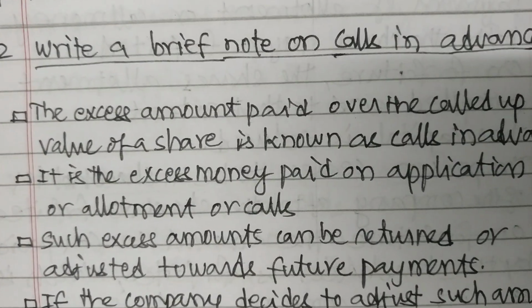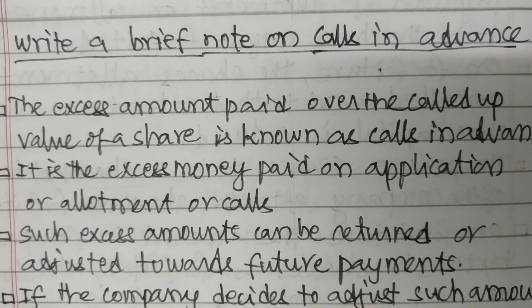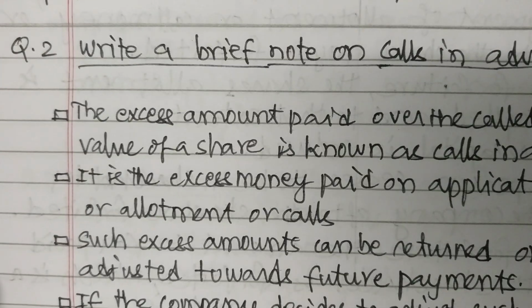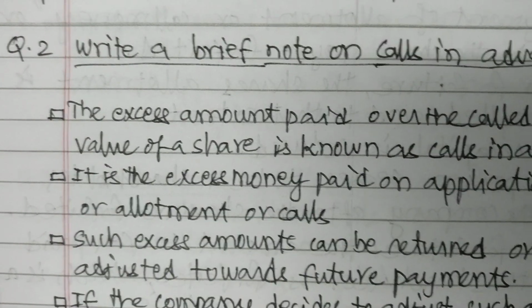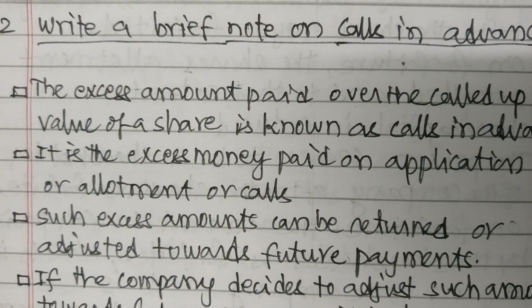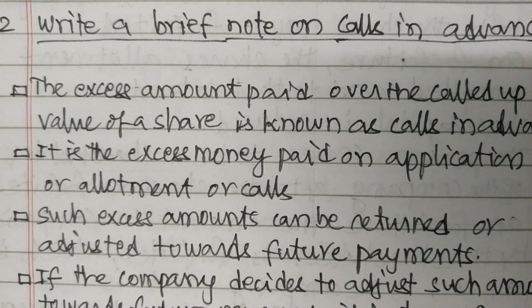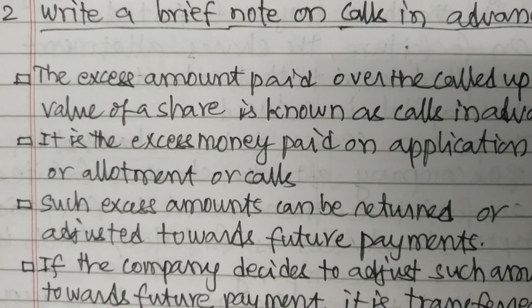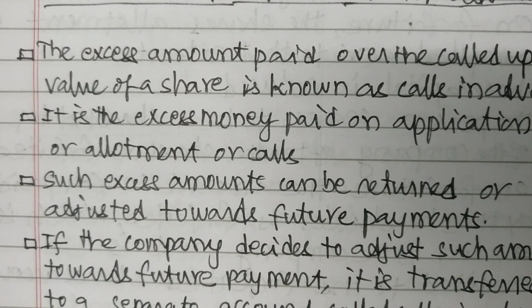Write a brief note on calls in advance. The excess amount paid over the called up value of a share is known as calls in advance. It is the excess money paid on application or allotment or calls. Such excess amounts can be returned or adjusted towards a future payment.